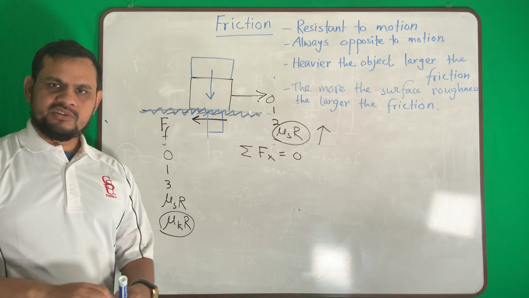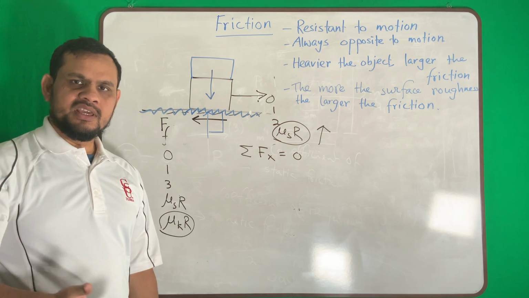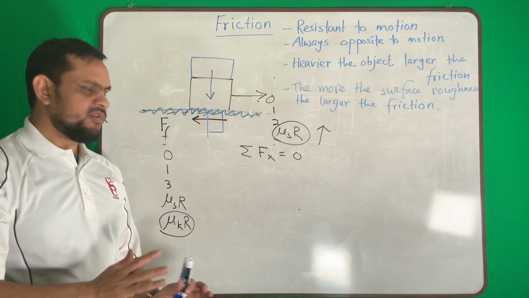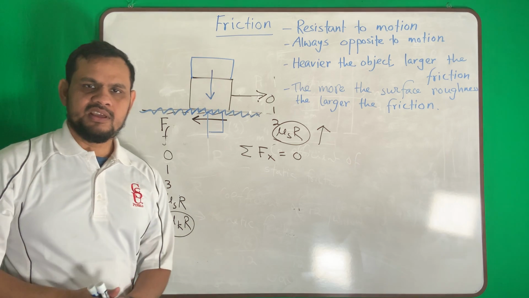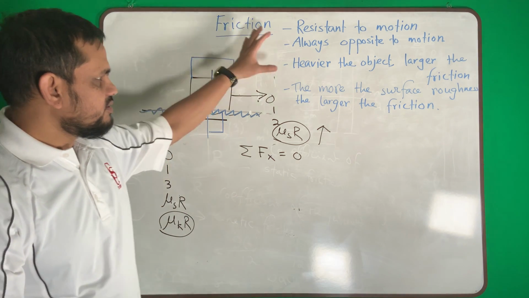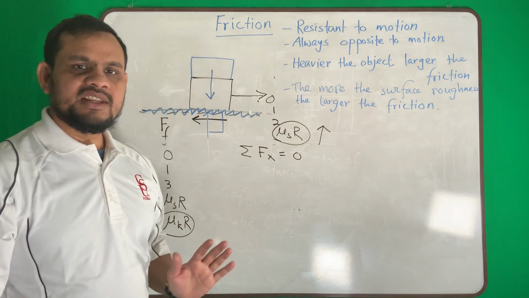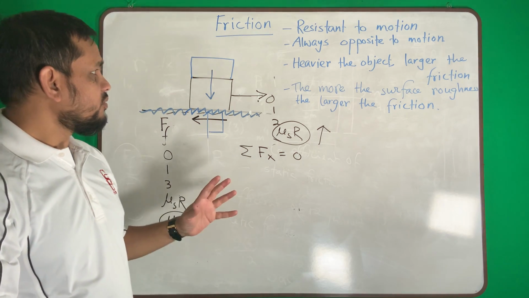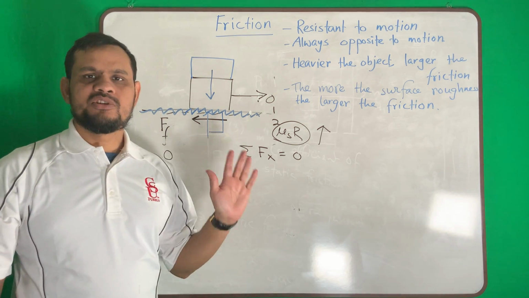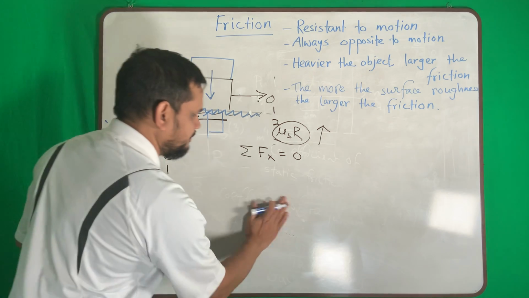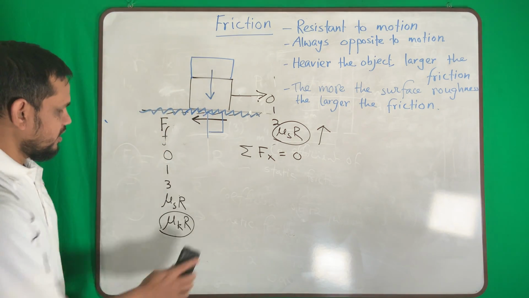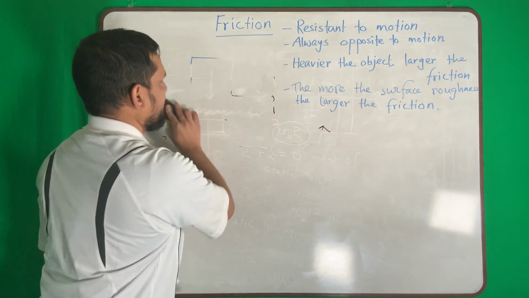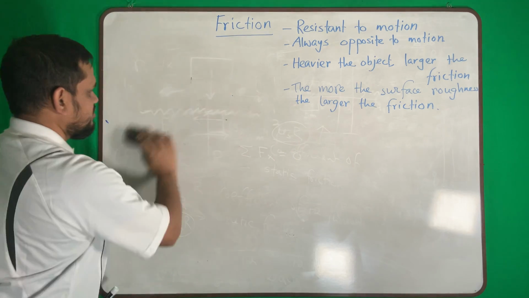Maybe it is confusing to you. In the next video I will make an example. In that case it will be clear. So for now, just make sure you understood this point. Friction is the resistance to motion. It is always opposite to the motion.